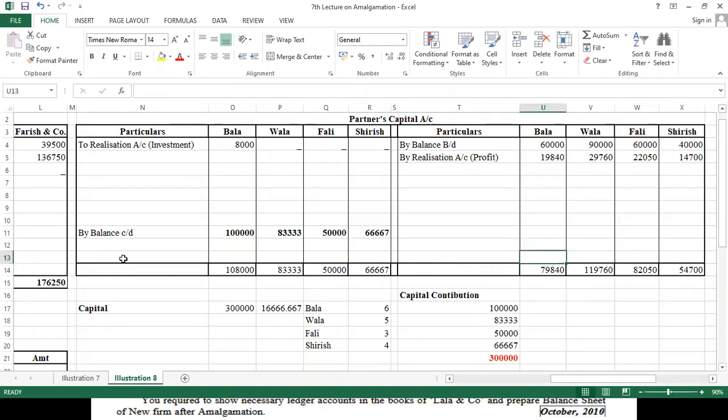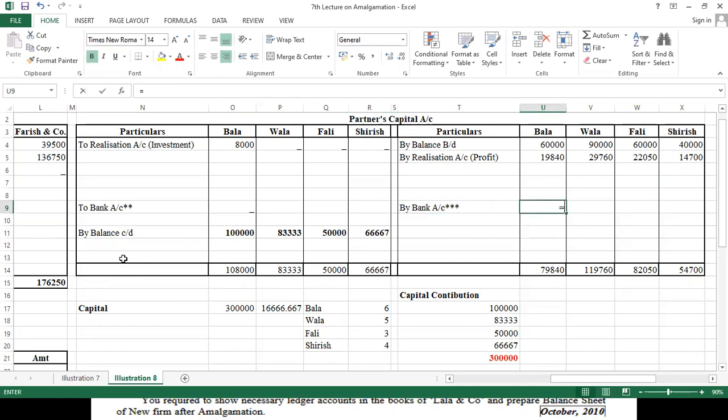If it is not tallying, then we have to make one more thing, that is by bank account, star mark for balancing, and similarly here we have to write down to bank account, star mark. Okay. Now look, in the first one where is it more? Which side is heavy? This side is heavy, so let's put a dash here.